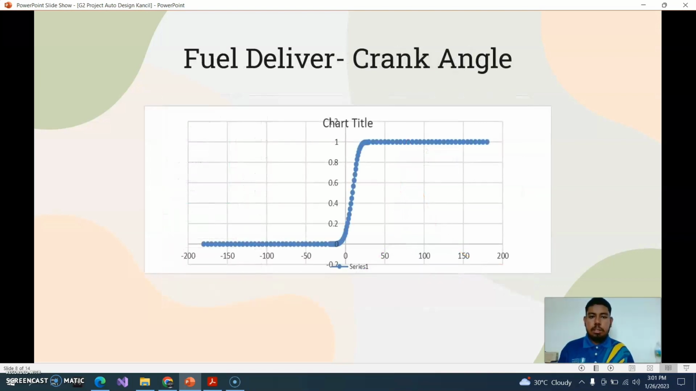Next, the graph we generate is fuel delivery versus crank angle. The graph is generated by the specification we key in the Excel.